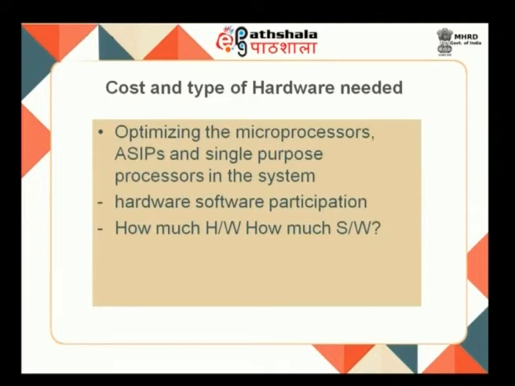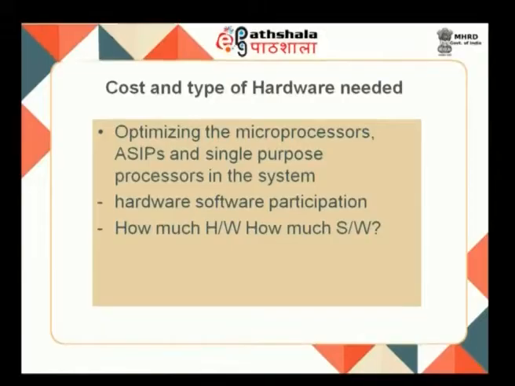And when I am looking at hardware and software, as I said, the embedded system is a combination of hardware and software. So, when I am looking at the cost, I should find out how much hardware I need to give and how much software I have to give for that particular embedded system. You will be wondering where hardware and software come into the picture in the cost. See, if I am going ahead with more and more hardware, then the cost will be high. Then you can ask me why do we not reduce the hardware? If I reduce the hardware, the speed will be reduced. This is the major trade off between cost and hardware.